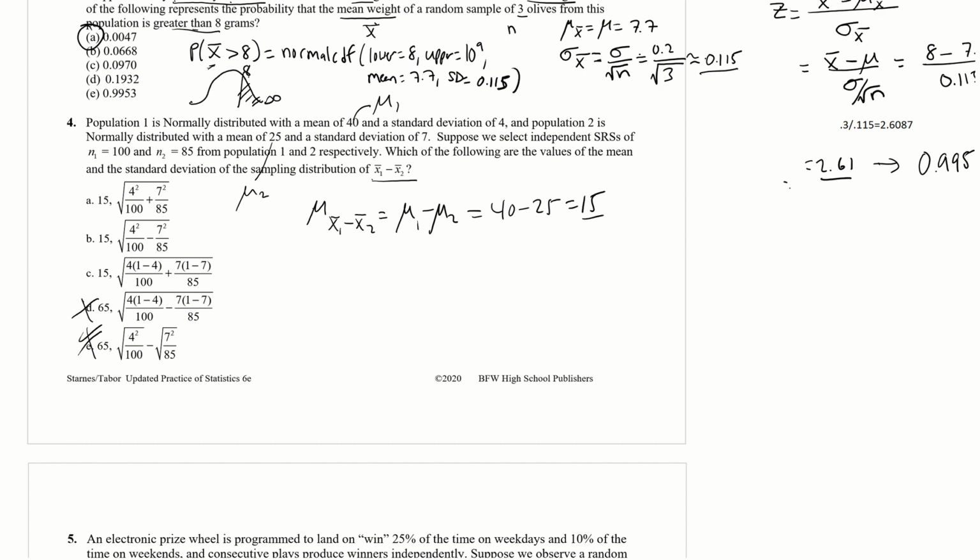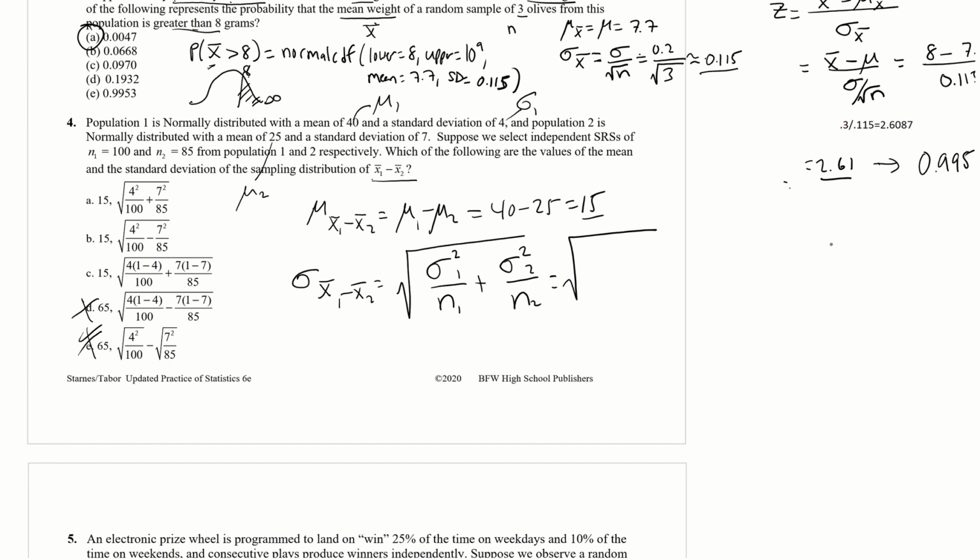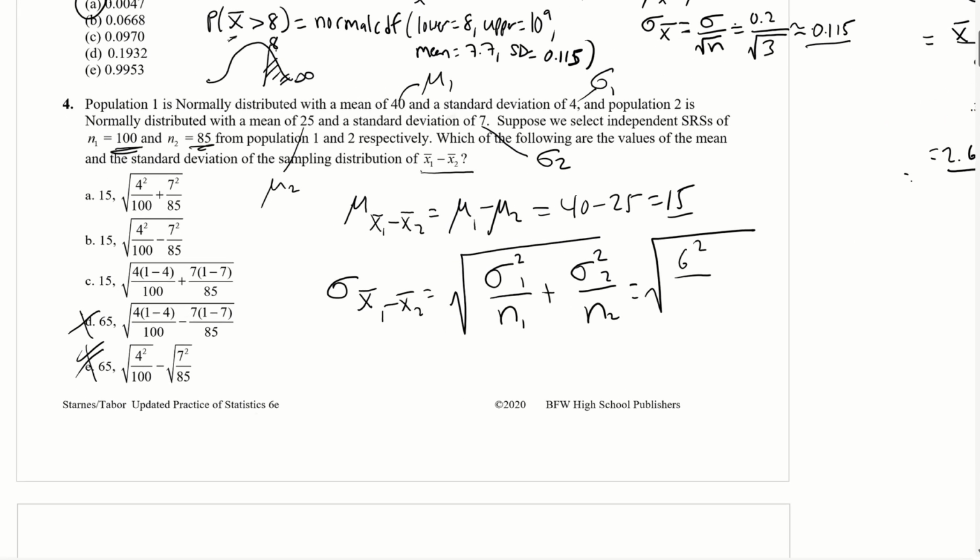All right, so now let's do sigma x bar 1 minus x bar 2, which is equal to the square root of sigma squared 1 over n1 plus sigma squared 2 over n2. So sigma 1 is 4. For population 2, the standard deviation sigma 2 is 7. So we got 6 squared, and then n1, they said, is 100, and n2 is 85.